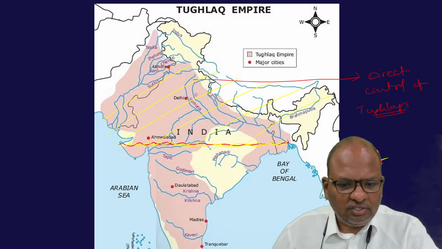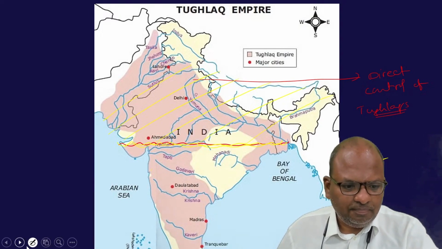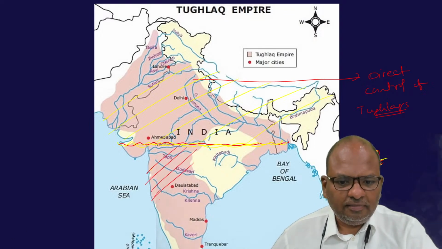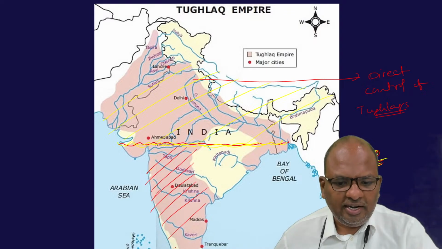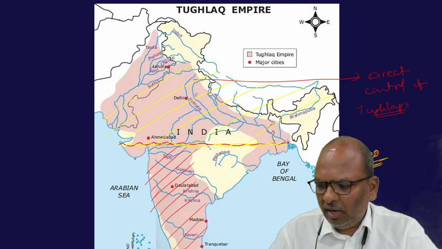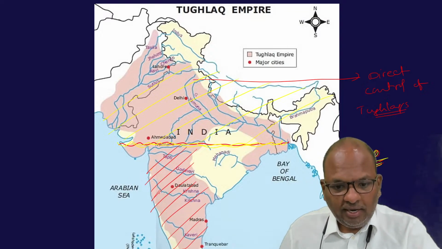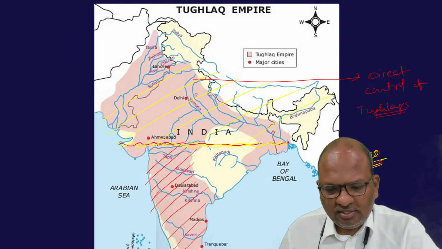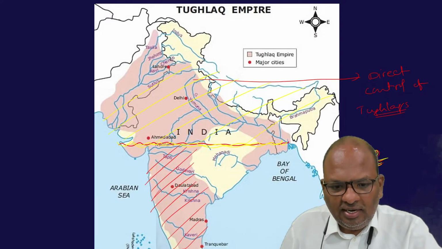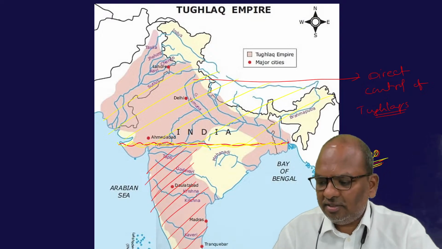For example, an invasion was carried out on Maharashtra. Let me show you here, this entire red marked region was also invaded during the time of Alauddin Khalji. In fact, even the South Indian kingdoms that were in power were defeated, but Alauddin Khalji did not annex the South Indian territories to the Delhi Sultanate.